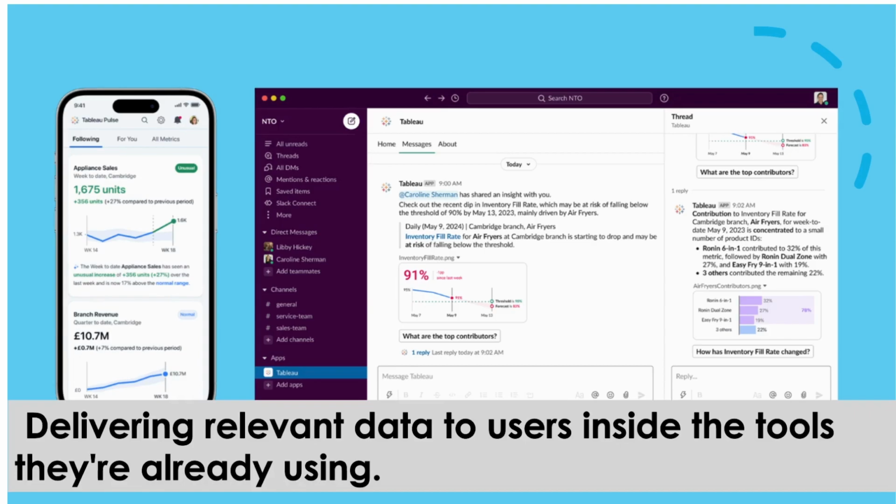On the left side, in the Tableau mobile app, it's more of an Instagram kind of thing, following all the metrics for you. So you are getting all the metrics at your fingertips, scrolling and getting the insights about each metric.